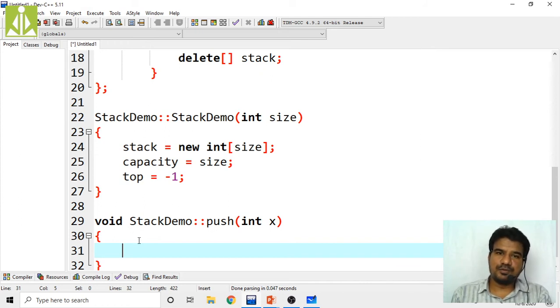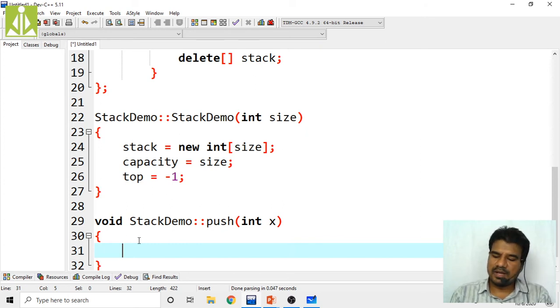But before pushing that element into the stack, we have to check whether the stack is full or not. Because if your stack is completely full and we push an element, that is nothing but an overflow condition, isn't it?